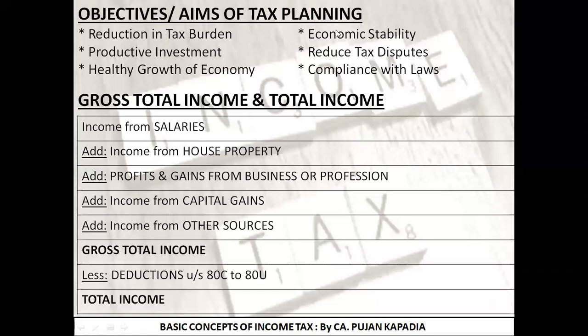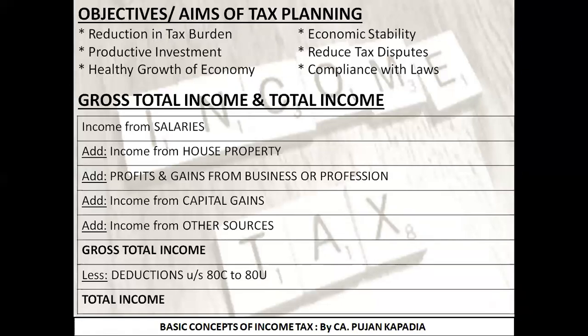Now, the question may come like this: write a short note on tax evasion, a short note on tax avoidance, a short note on tax planning. Or the question may be: what is tax planning? Explain in detail the objectives or aims of tax planning. Or they can ask you to write the difference between tax evasion and tax avoidance, tax evasion and tax planning, or any two of the combination.